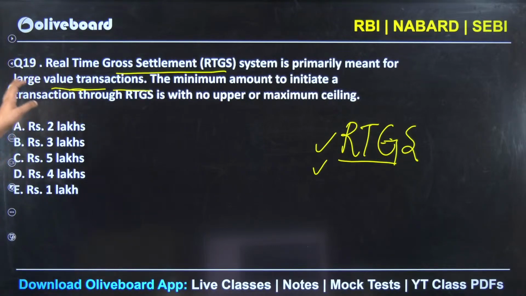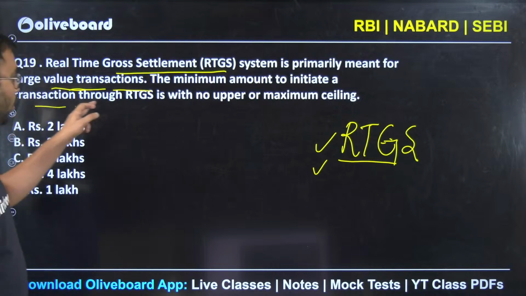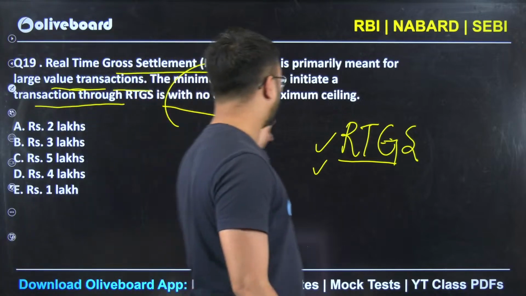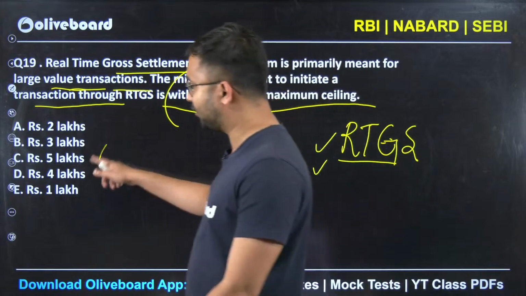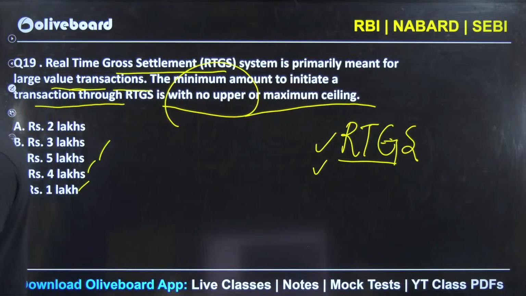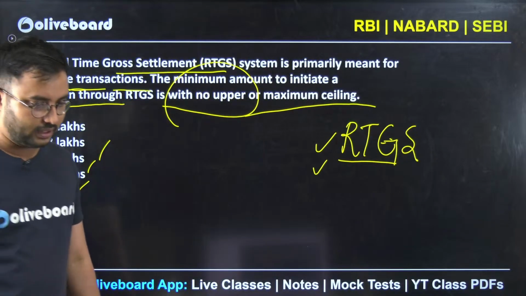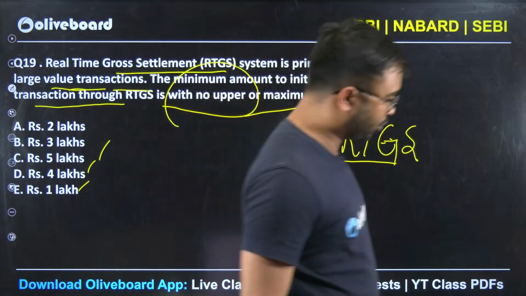The minimum amount to initiate a transaction through RTGS with no upper or maximum ceiling is what? 2 lakh, 3 lakh, 5 lakh, 4 lakh, 1 lakh. Very easy question, completely factual in nature, attemptable. Do not miss such questions.